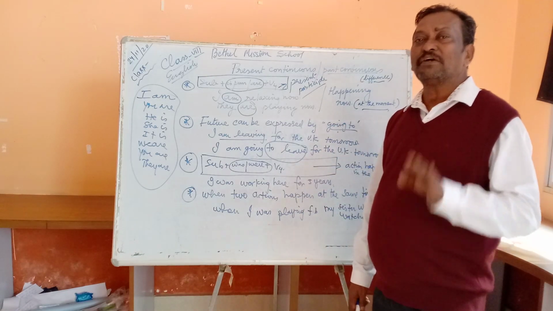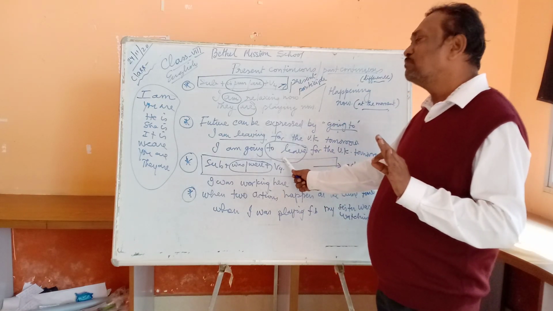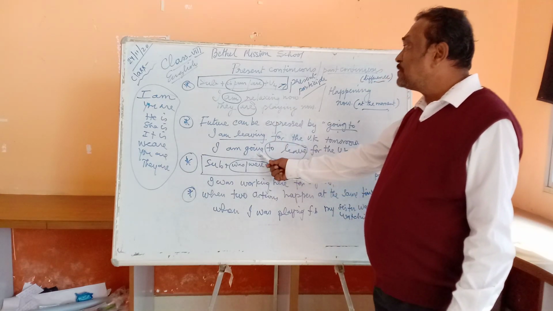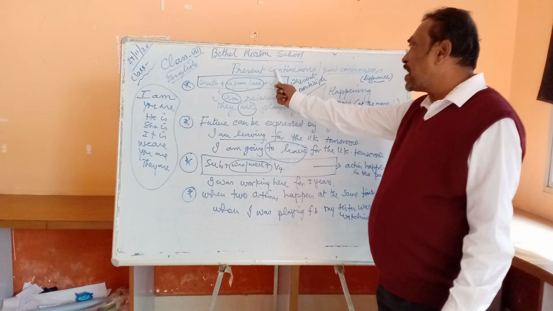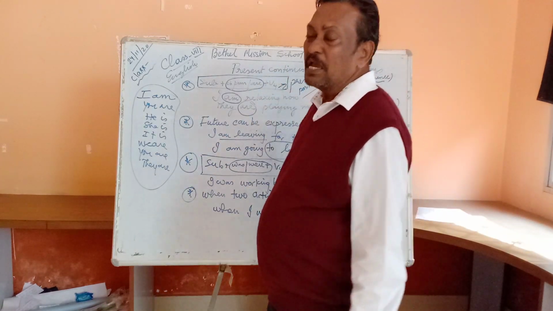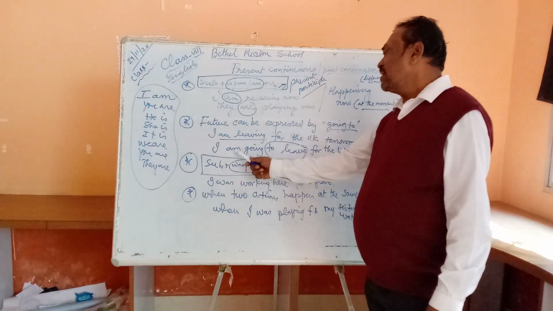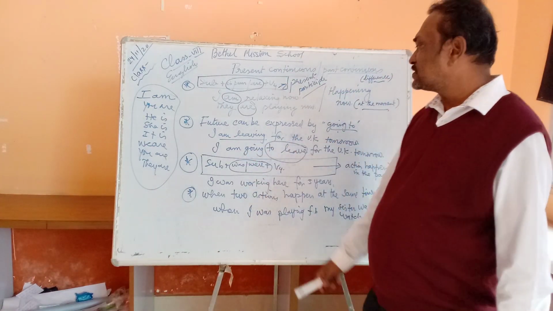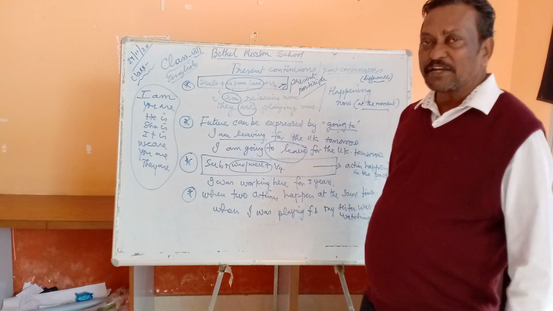So remember, the future can be expressed by using the present continuous, and the future can also be written by using going to. Keep this in mind.